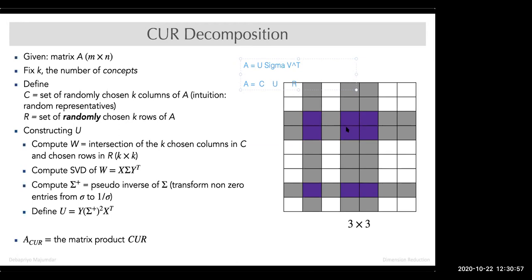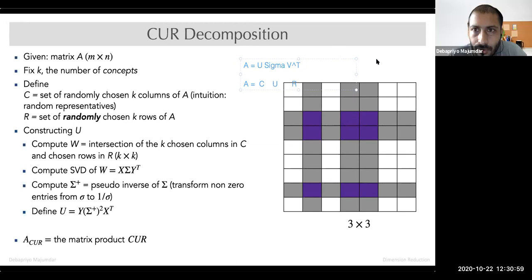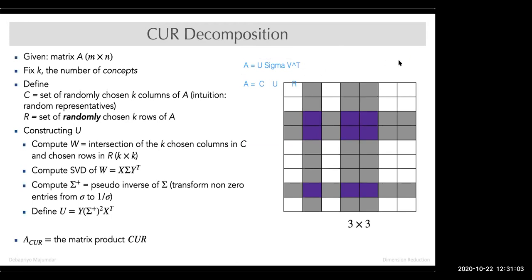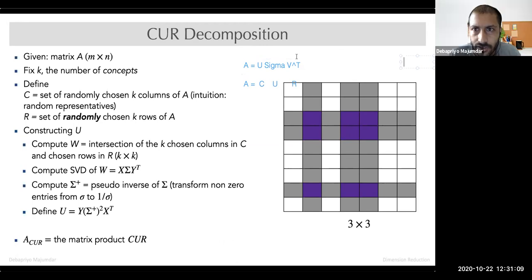Sir, are you writing something? Oh, can you not see? No, no, we can't see it. We can see the slide. Yes, sir, I can see that. Oh, just a moment then. Hold on. Something is wrong. Let me reshare.